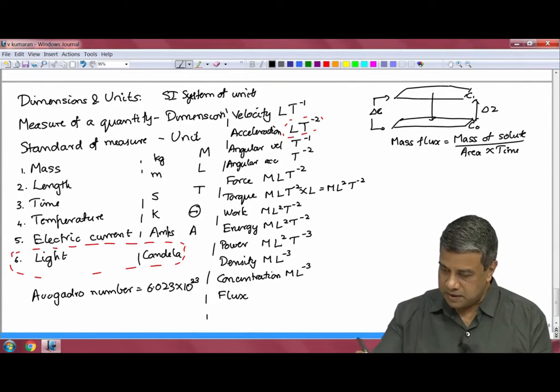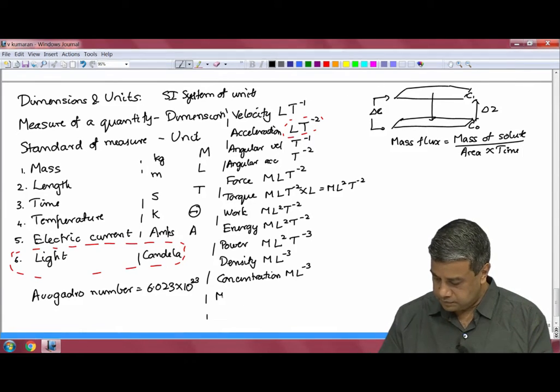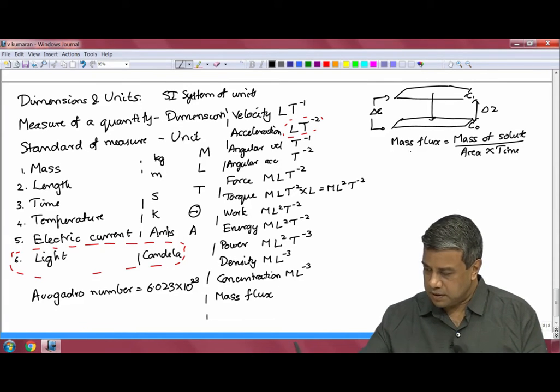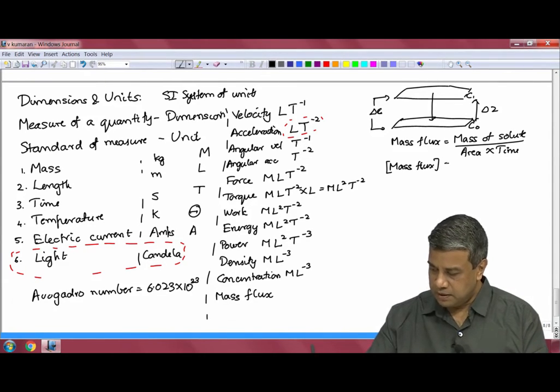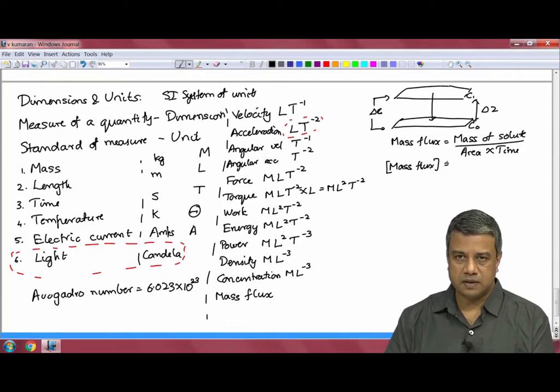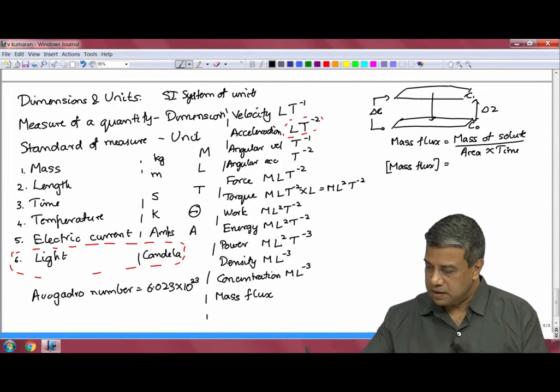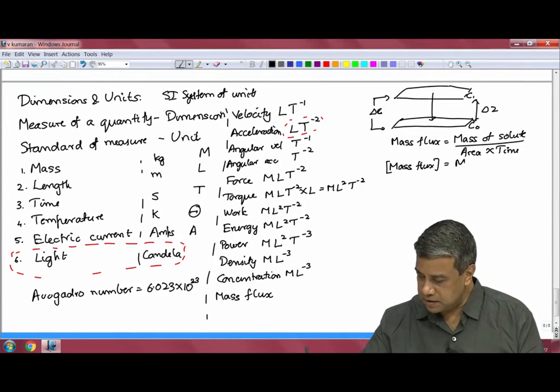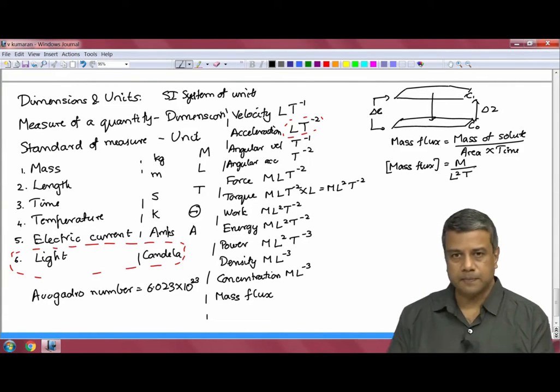The dimension of the mass flux is the dimension of mass divided by the dimension of area, which is length square, and the dimension of time.